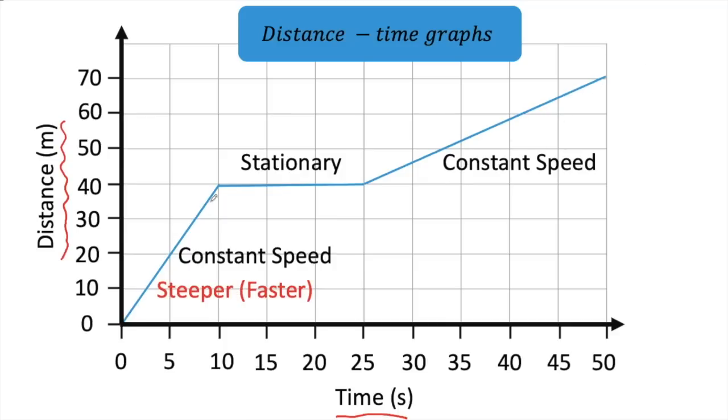This line here is much steeper than the third line over here, so it shows that it's moving at a faster speed. It's travelling more distance in a certain amount of time, and this one here a lot shallower gradient, which means it is travelling at a slower speed.